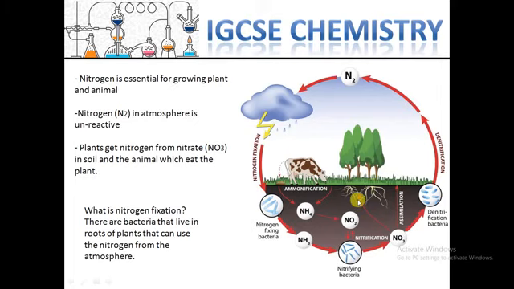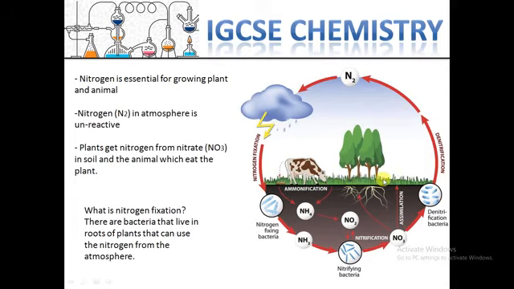Some bacteria are living in the roots of plants. Those bacteria are able to absorb the nitrogen in the atmosphere, not very far away, only the nitrogen around the roots or on the surface of the land, as I'm showing with the mouse.